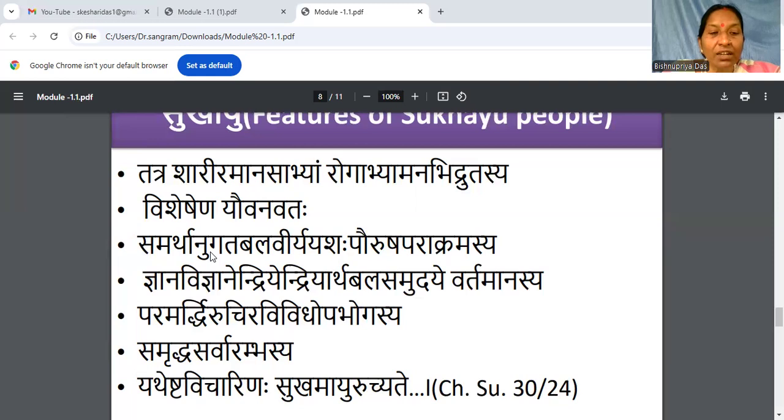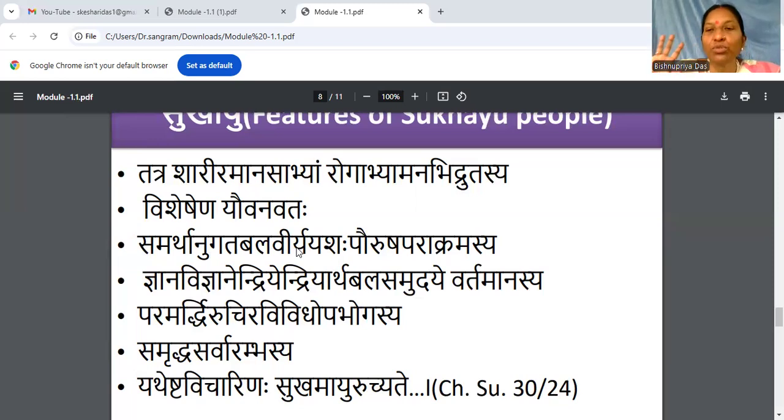Next term, Samartha, Anugata, Bala, Virya, Yasa, Paurusa, Parakramasya. So here are the terms Bala, Virya, Yasa, Paurusa, Parakrama. Let us understand the meaning of Bala. Bala is Saririka Bala and Manasika Bala. And Virya in the sense of how enthusiastic a person is. Once a responsibility is given, that person remains activated up to the end of the work.